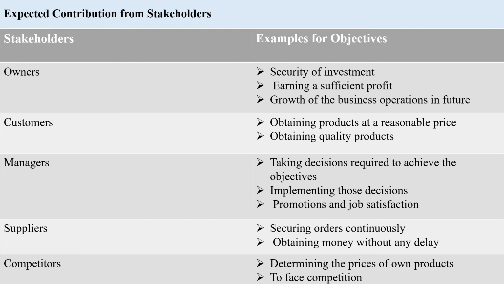If we consider competitors, to determine the prices of own products. So they are looking at another business to determine the price of their own products. They are looking at competitive products, how the competitors are pricing their products. So based on that, they are determining the price of own products to face the competition. So my business will be looking at the other similar business to determine how I can face the competition. What are their strategies, to get a better understanding about the other competitors.